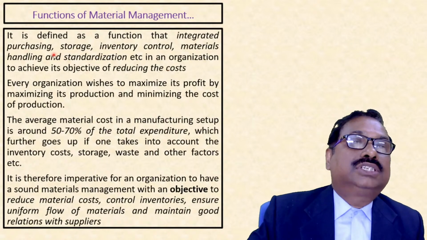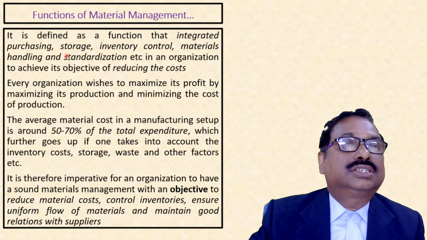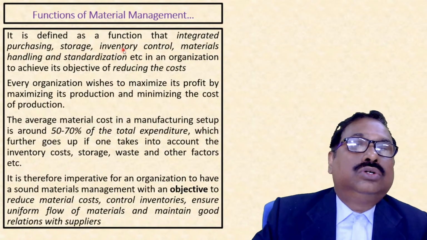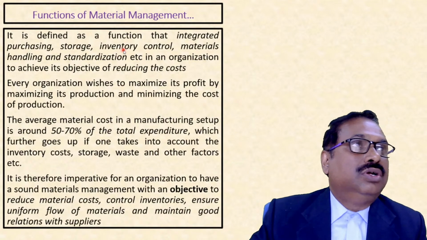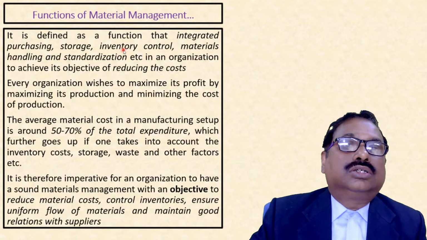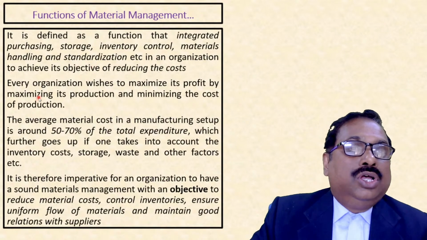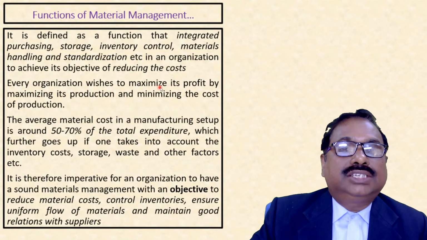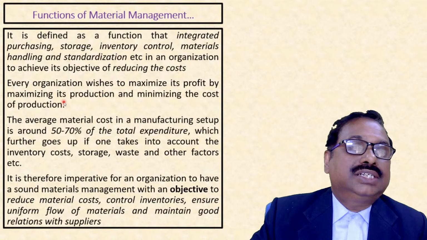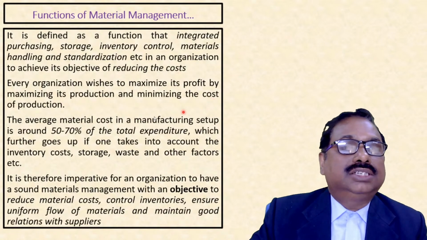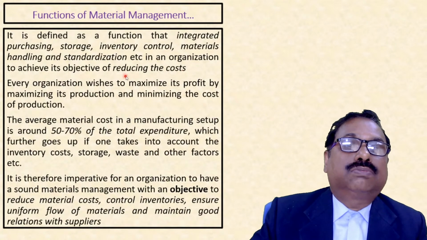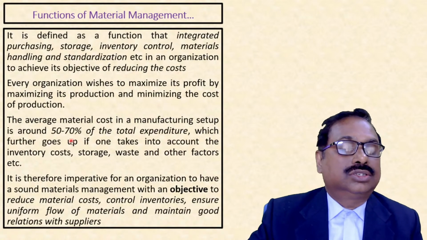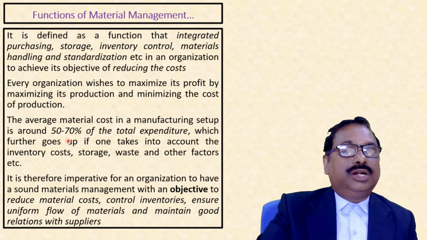So it is integrated purchasing, that means the purchasing function, storage, then inventory control. There are two aspects of inventory control: how much to order and when to order. Then material handling, standardization, etc. Every organization wishes to maximize its profits by maximizing its production and minimizing the cost of production. So here our objective is to minimize the cost of production, that is, reducing the cost. This is an important point.